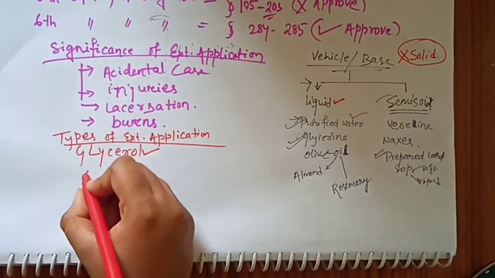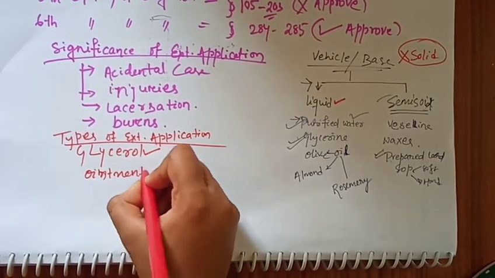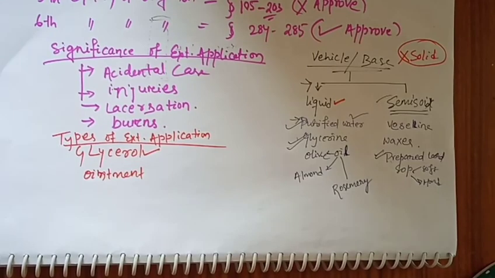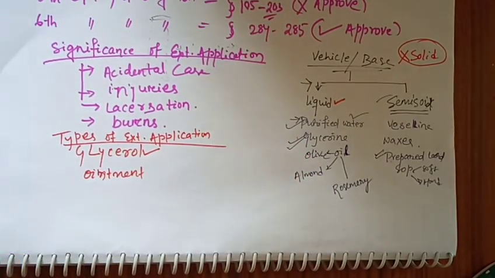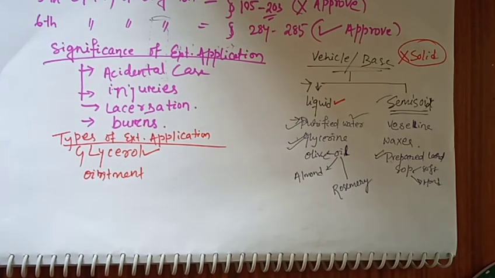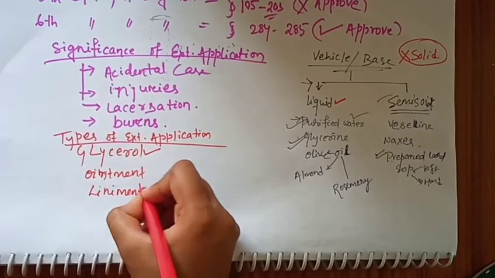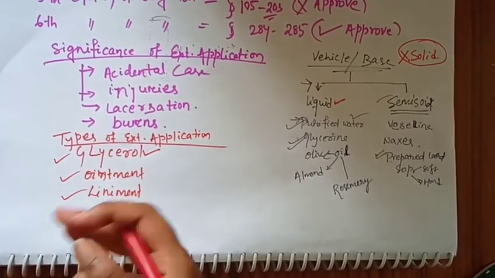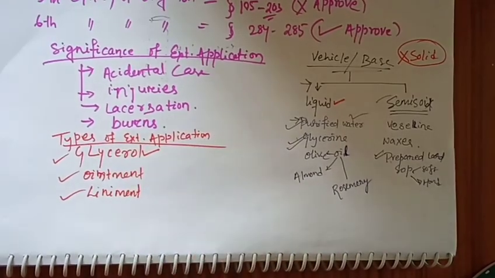Another is ointment. Just like glycerol, ointment is a type of external application. Liniment is also present. These three types are mainly used in clinical practice; these are the main popular external applications.